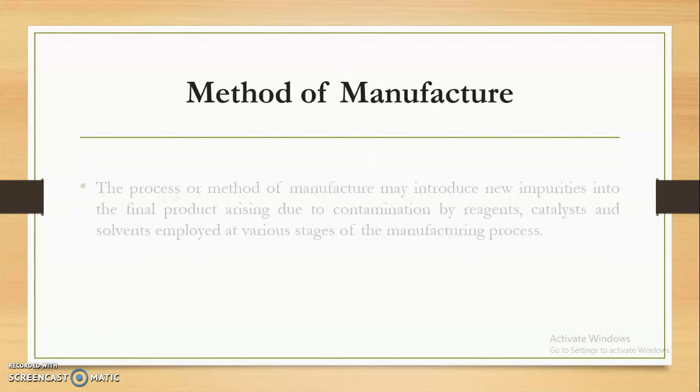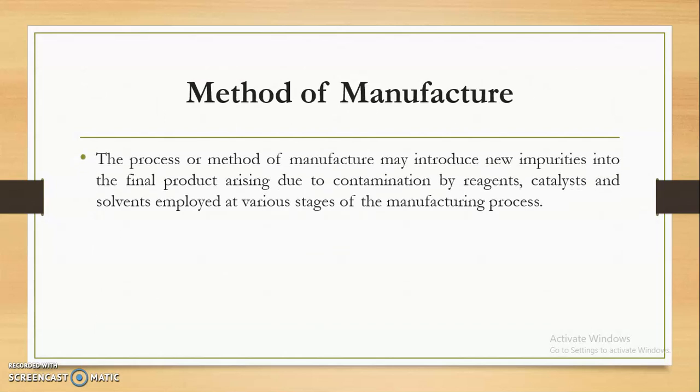So we have to avoid such situations by carrying out the purification of the starting material. Then the next point, due to which impurities are incorporated into our final product, is the method that is used for manufacturing. The process or method that we use for the manufacturing of any compound may introduce new impurities into the final product.